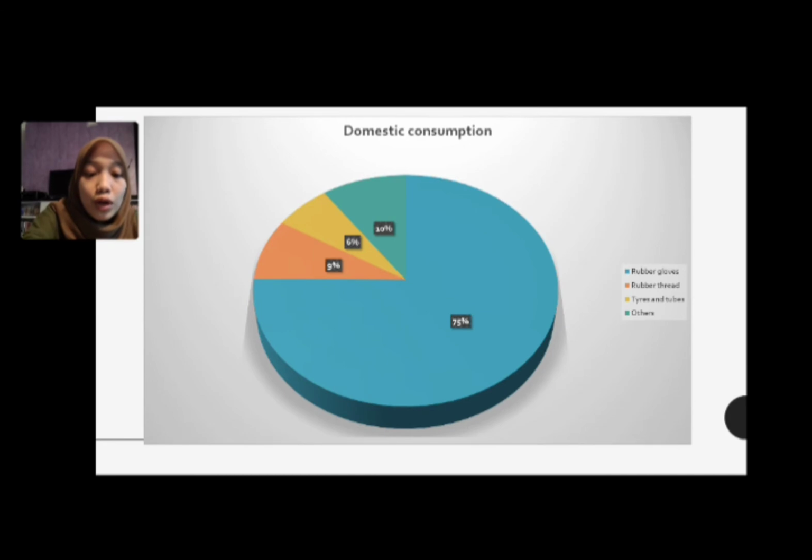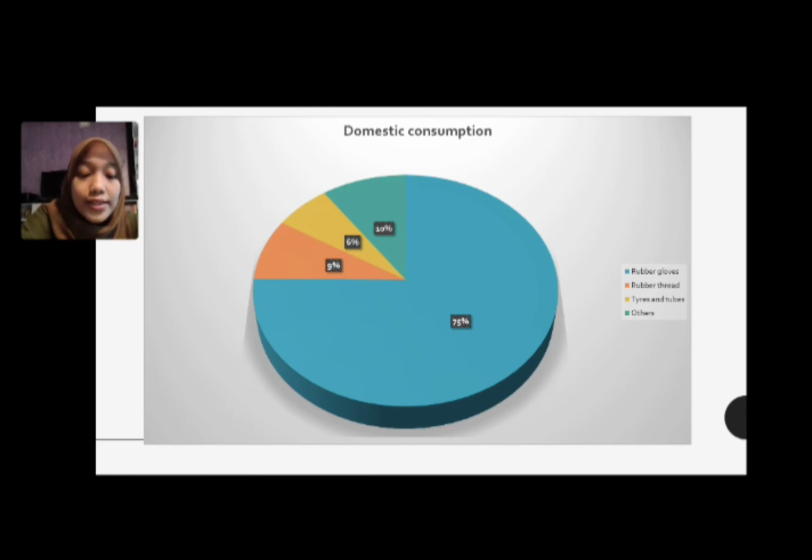First, I'm going to talk about these two pie charts, which show the domestic consumption and stock of rubber during May 2019. In the first part, the total of domestic consumption is 43,546 tons, while the sum of the stocks is 1,765,520. As we can see, the lowest number of domestic consumption is tires and tubes, at 6%.